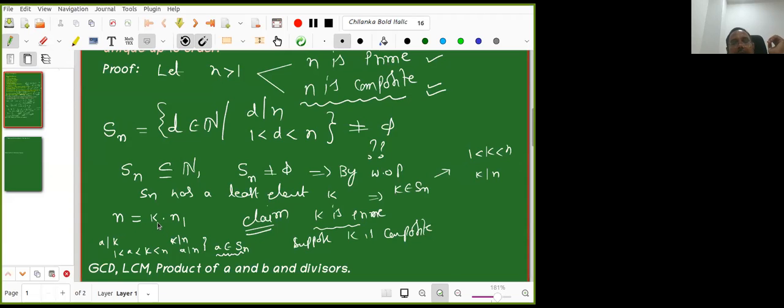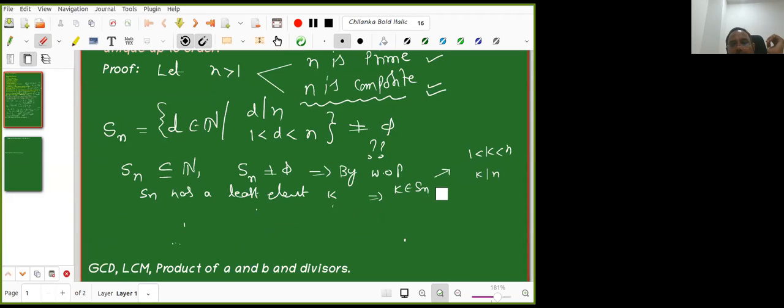n is equal to k into n1. So this k is a prime number. Okay. Now I am erasing all these. So I am now erasing this part. I hope you remember the proof.